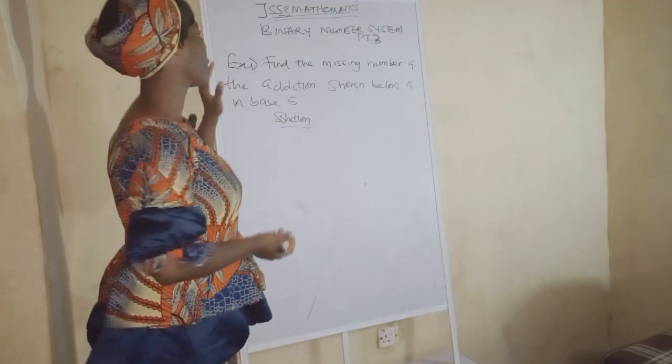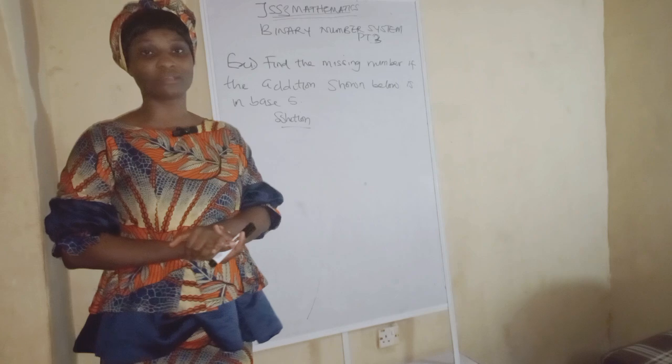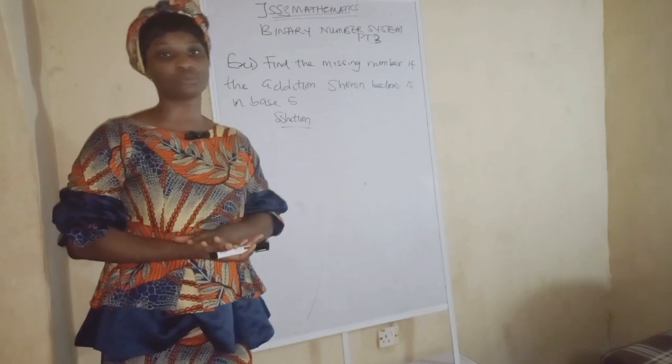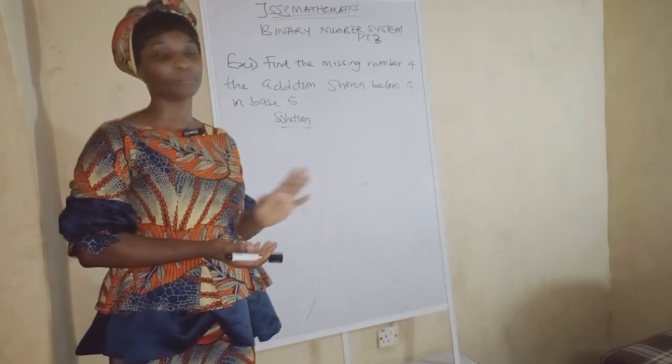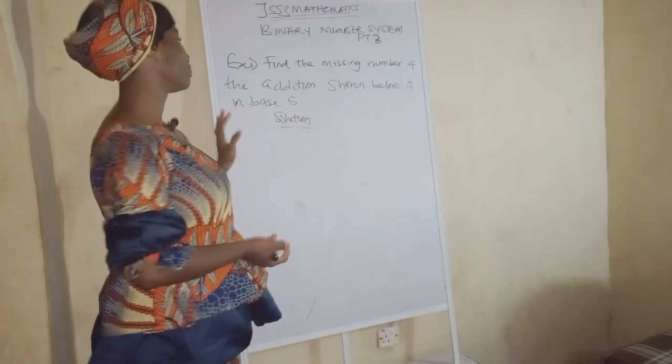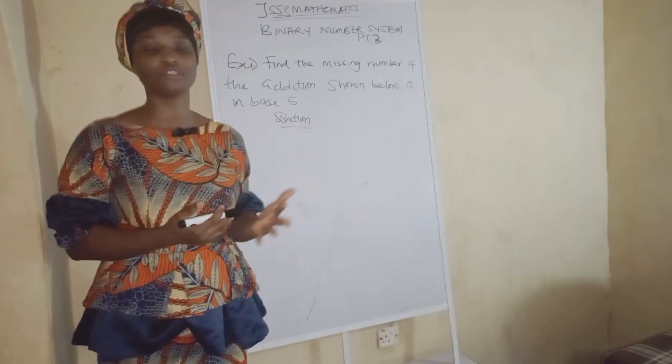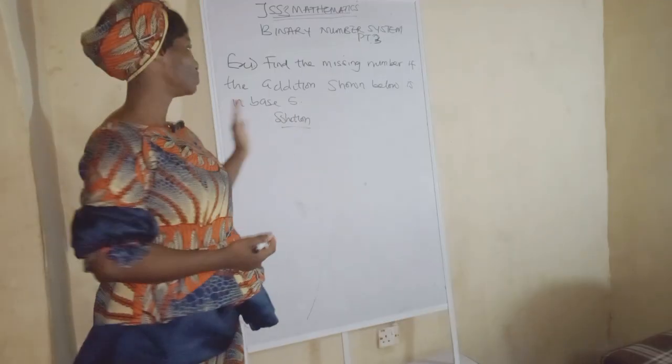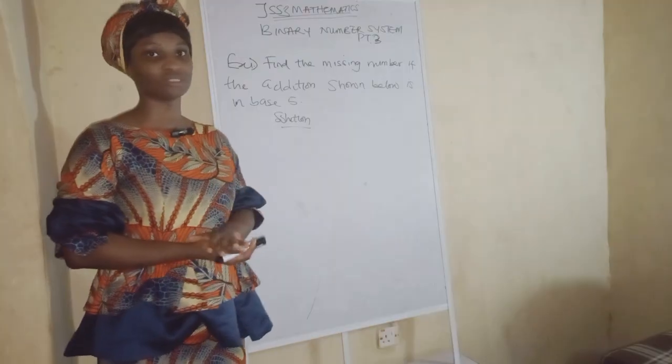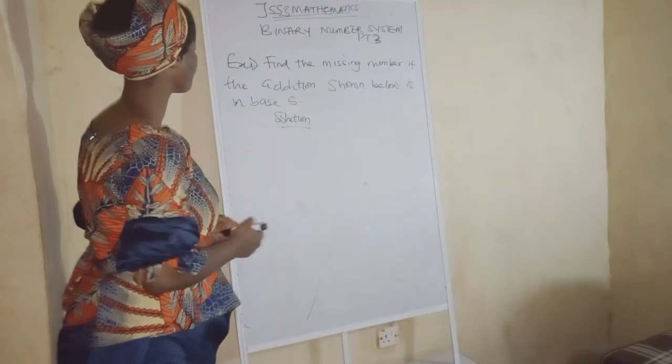So now this is binary number system part 3. Thanks to everyone who watched part 2 and part 1. I promised to move to multiplication and division, but before I move to that, let's quickly do this example. Do you understand? So let's go.